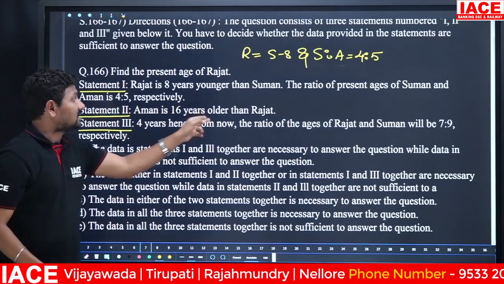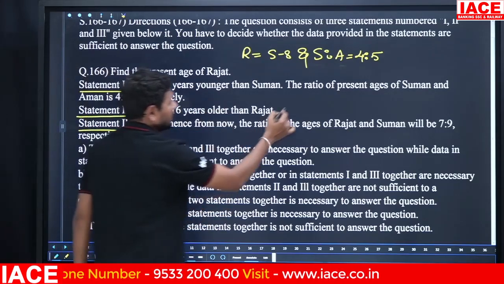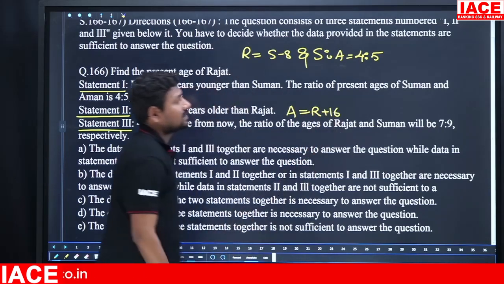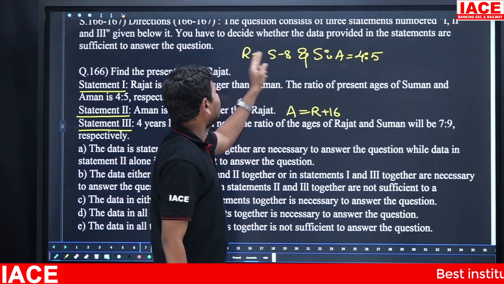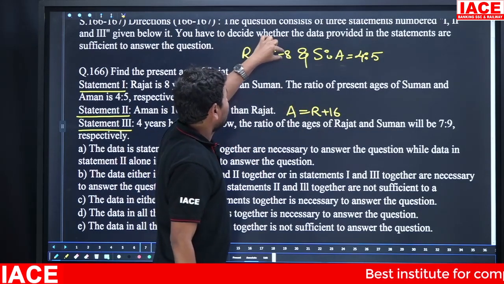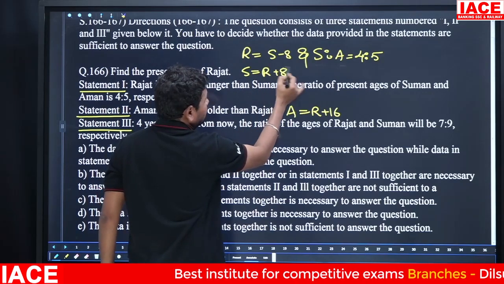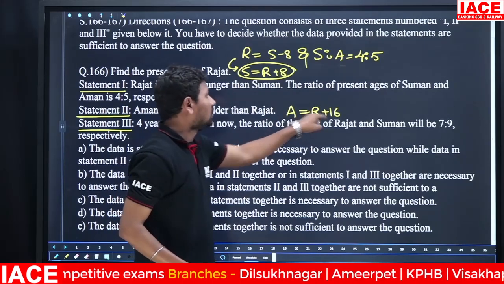Then Aman is 16 years older than Rajat. That is statement 2. Aman is 16 years older, so A is R plus 16. Now look here, A value is R plus 16. R value is S minus 8. Then from this we can write S is equal to R plus 8. A is equal to R plus 16.